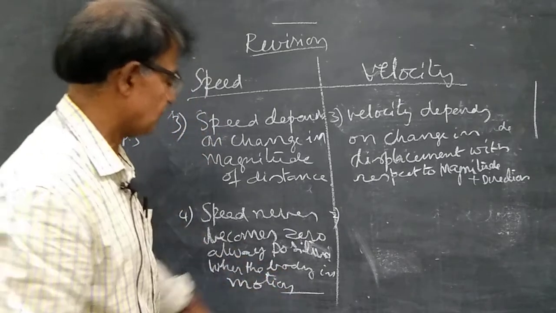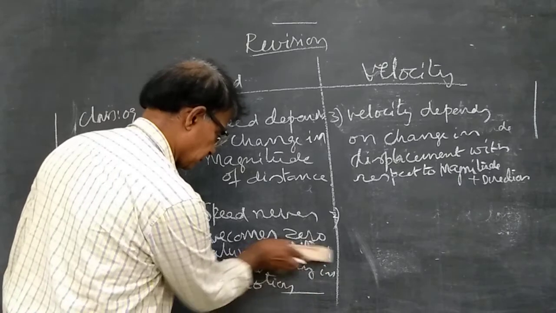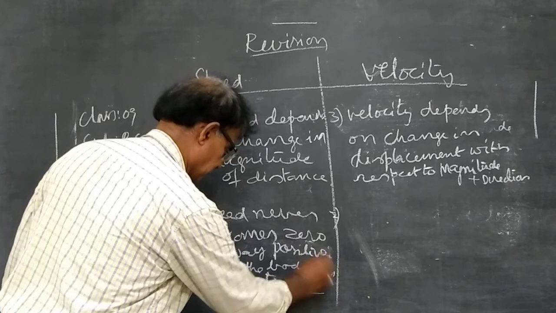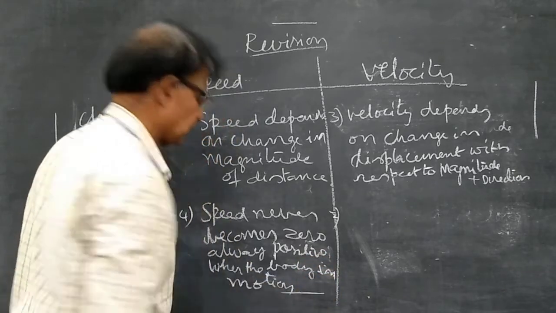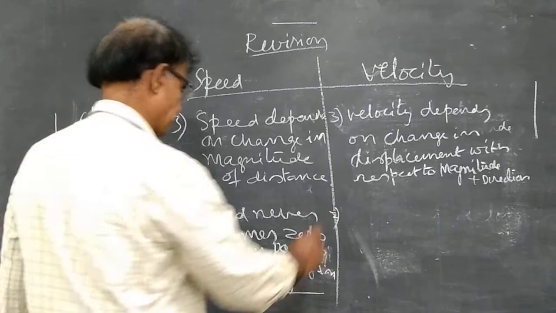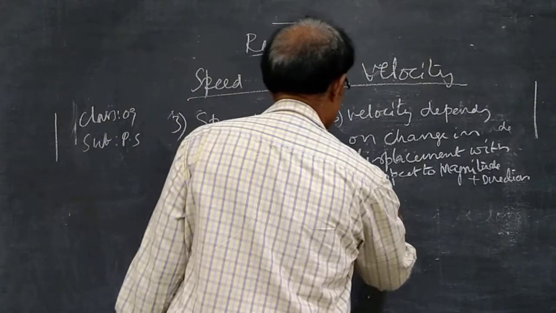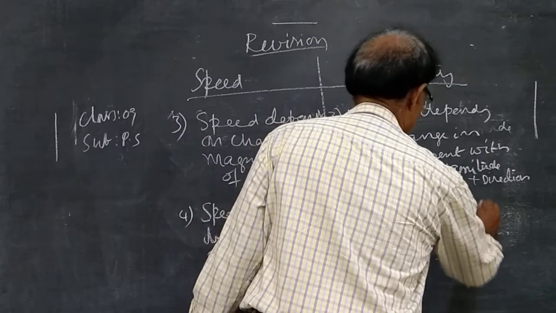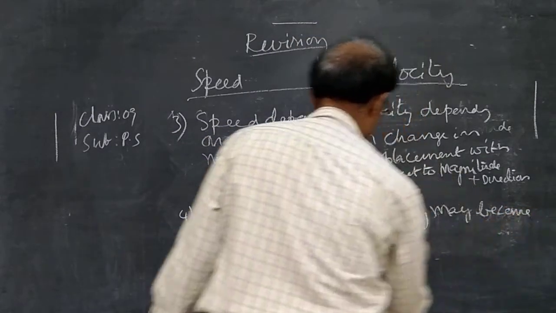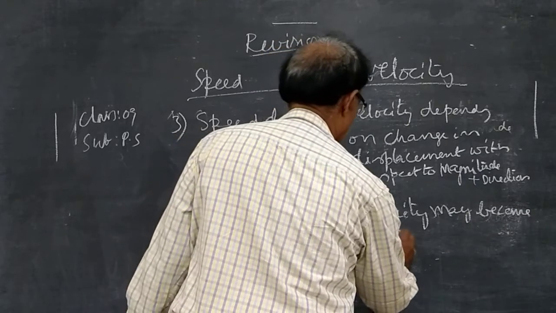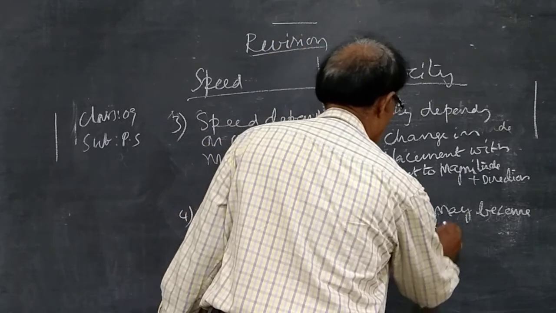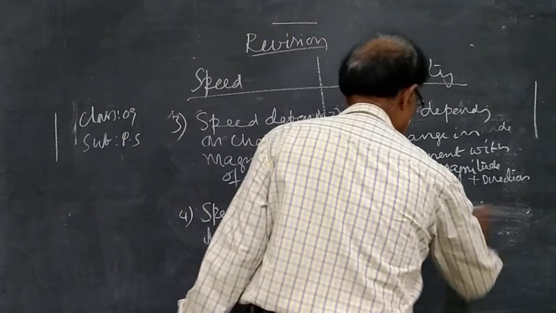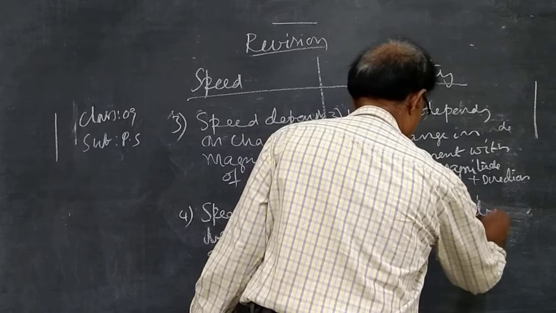When the body is in motion, speed never becomes 0.